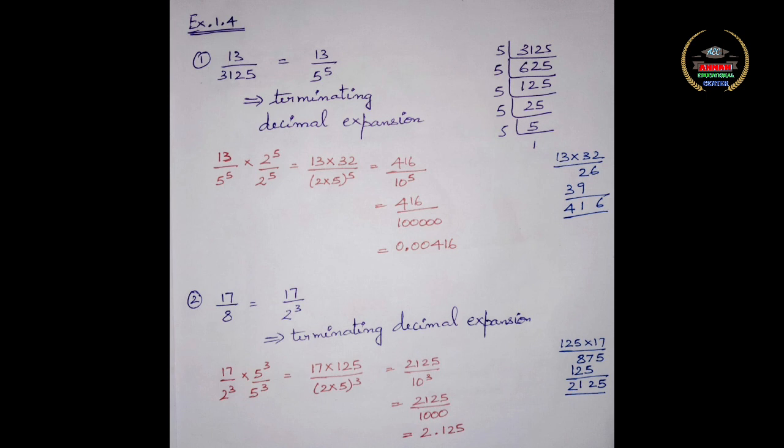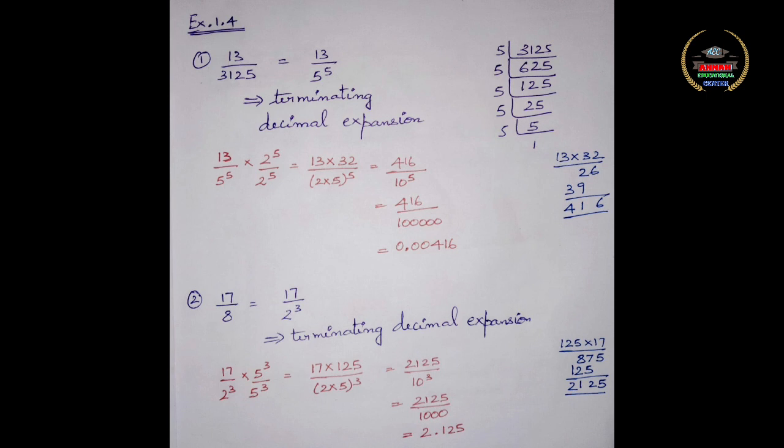That is, if you divide by 10, 100, 1000, so to make that happen, you should have another 2 power 5 in the denominator, so that when you multiply 5 power 5 into 2 power 5, you will get 10 power 5. To do that, you have to multiply the denominator by 2 power 5. You know that you cannot multiply the denominator alone by 2 power 5 because the value will change. So you are going to multiply and divide at the same time by 2 power 5.